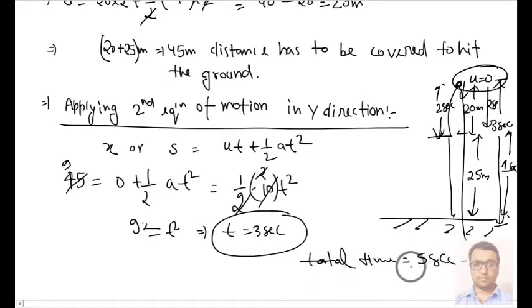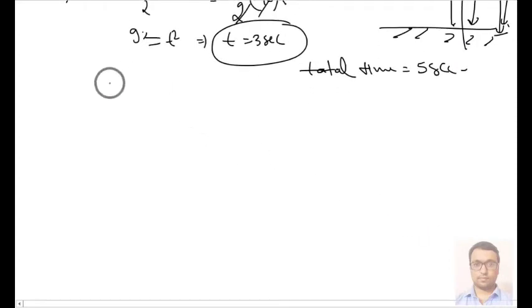Okay, so now it is saying to calculate the velocity also. When the ball hits the ground, what will be its velocity? So we know that v square equals u square plus 2as. We can apply this formula for calculating velocity.